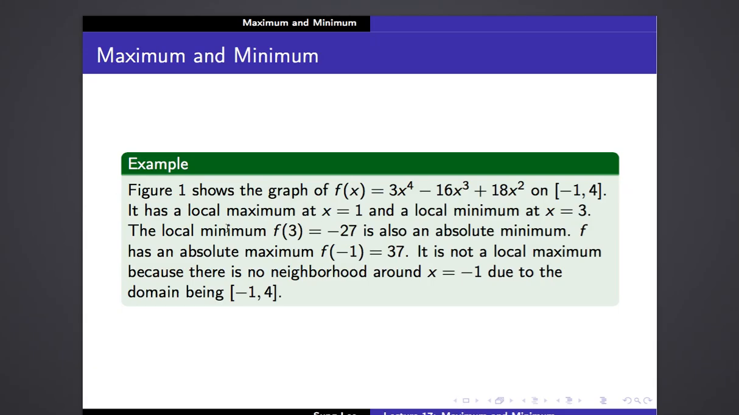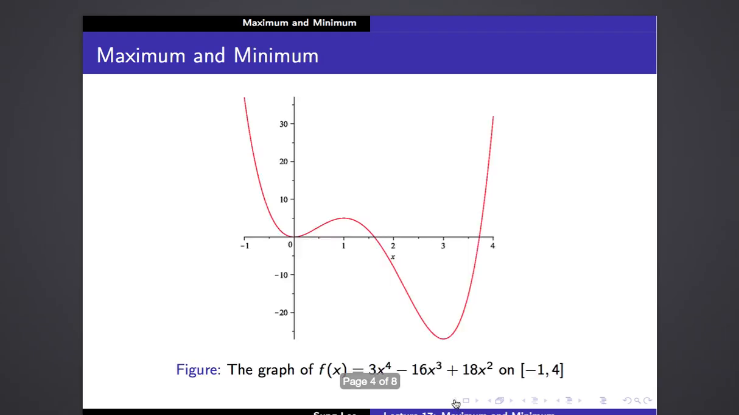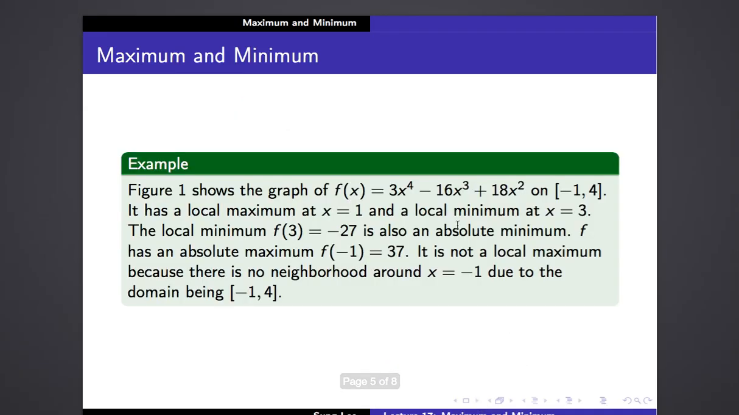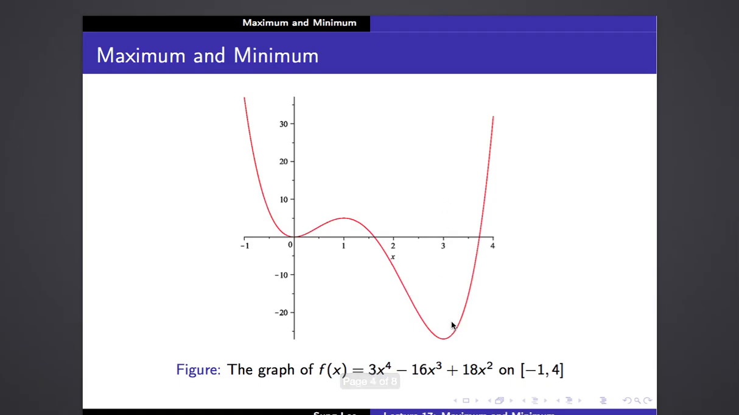So the earlier figure one shows a graph of this function here, right? Like I mentioned, it has a local maximum at x equals one, and also a local minimum at x equals three. You see a local minimum there.